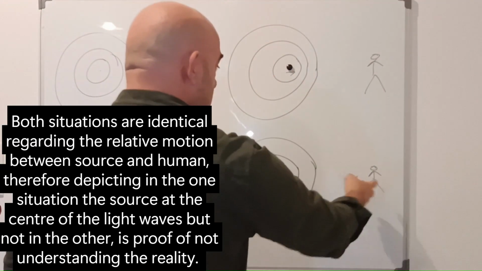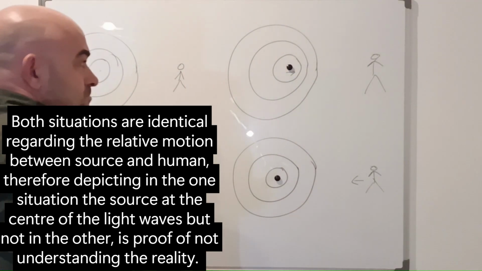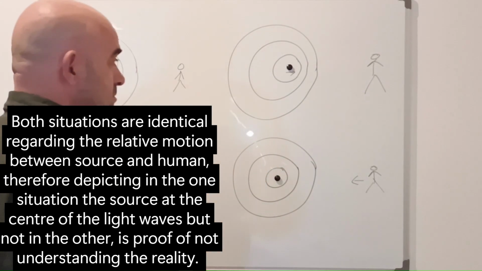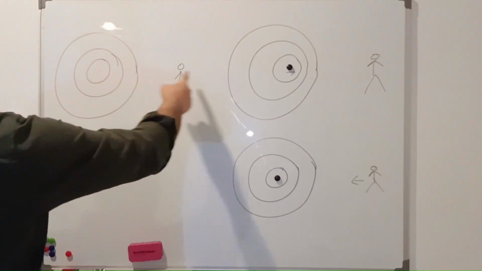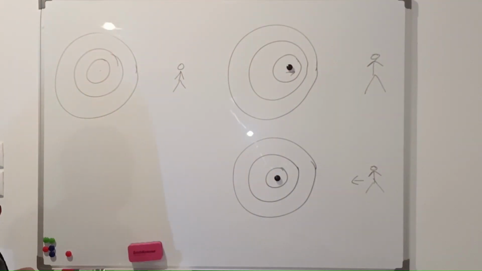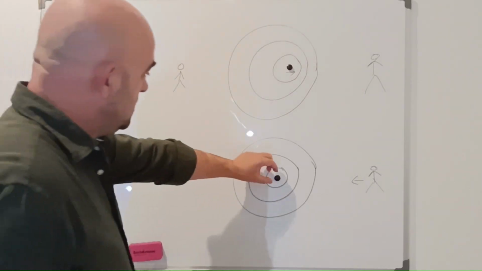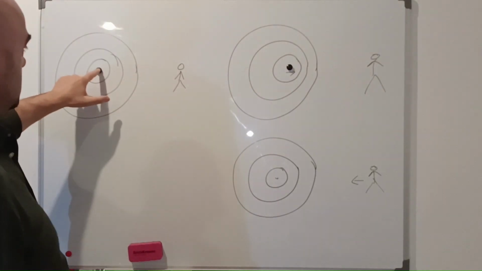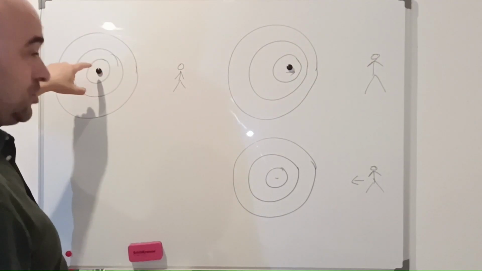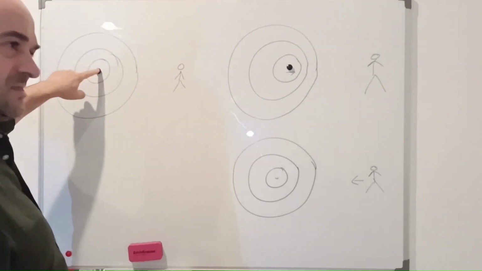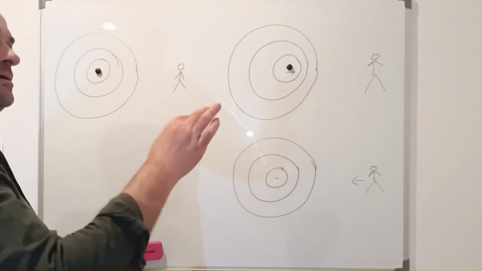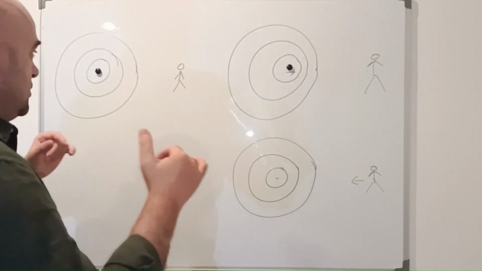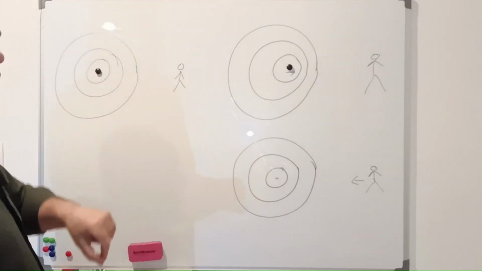Because here we have two exactly the same situations, but they're presented in a totally different way. This is what you will find in a situation where there is no relative motion between the light source and the human. You always see the light source at the center of the waves, which is completely wrong, because the majority of the light sources in the universe are not at the center of the waves.